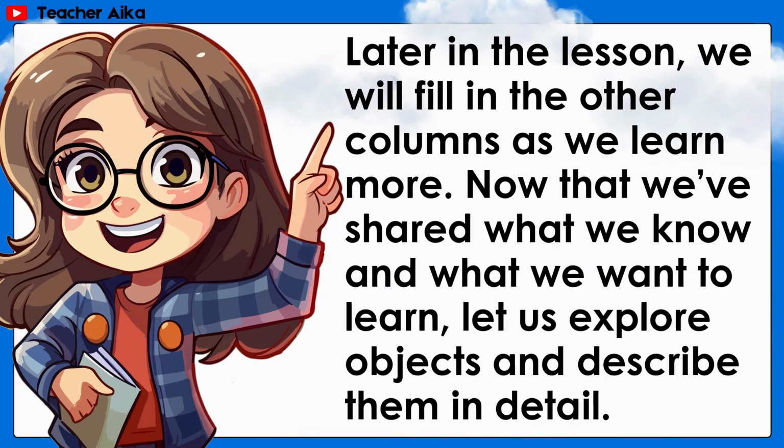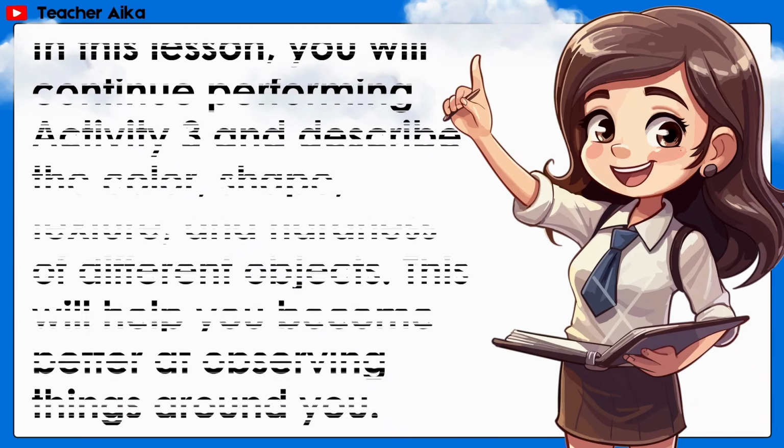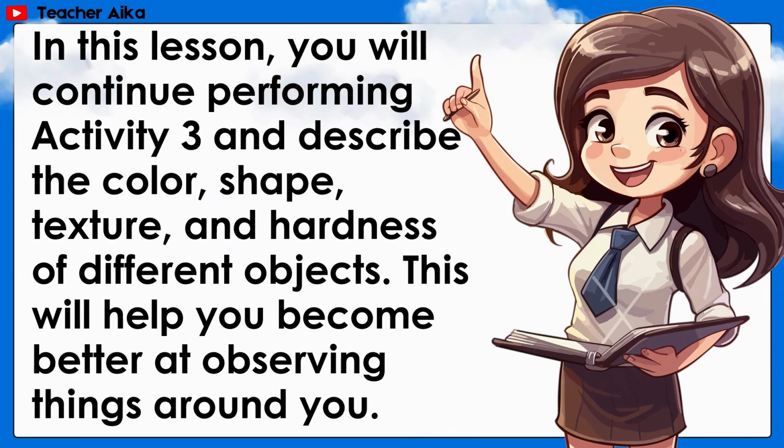Now that we've shared what we know and what we want to learn, let us explore objects and describe them in detail. In this lesson, you will continue performing Activity 3 and describe the color, shape, texture, and hardness of different objects. This will help you become better at observing things around you.